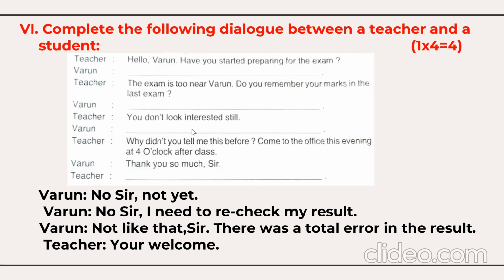Then you don't look interested still. Not like that, sir. There was an error of total in the result. Why didn't you tell me this before? Come to the office this evening at 4 o'clock after this class. Thank you so much, sir. You're welcome. So based on the previous dialogue, you need to construct the next dialogue, and that's very scoring, 4 dialogues, 1 mark for each, 4 marks.